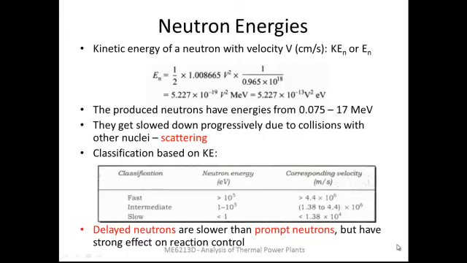Neutrons which are released during delayed reactions are slower than the prompt neutrons. They possess lower kinetic energy and velocity, and as we have seen earlier, slower neutrons are more effective in causing fission reaction. They could be much more useful for the reaction control.